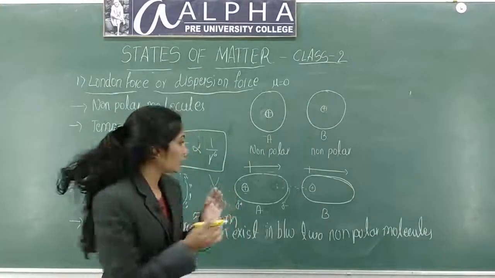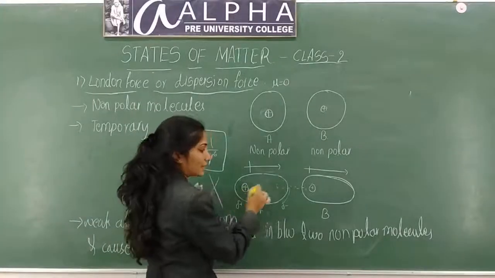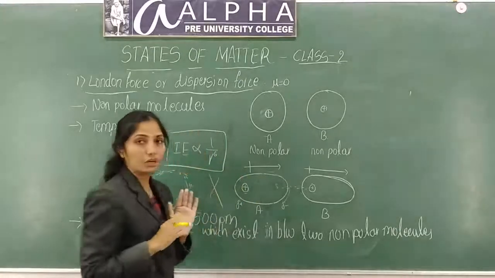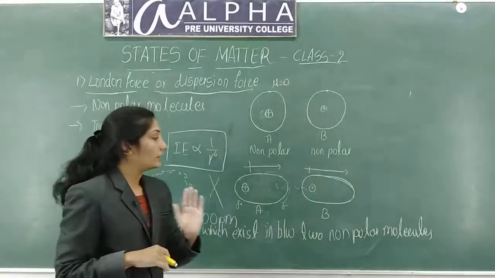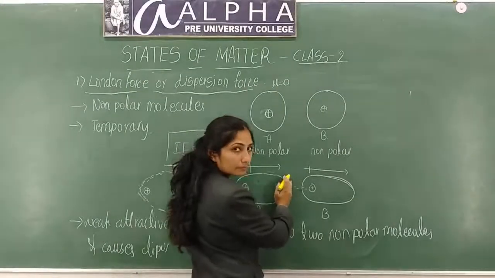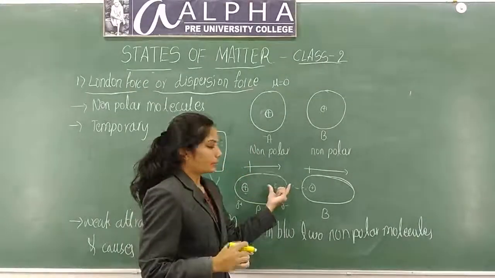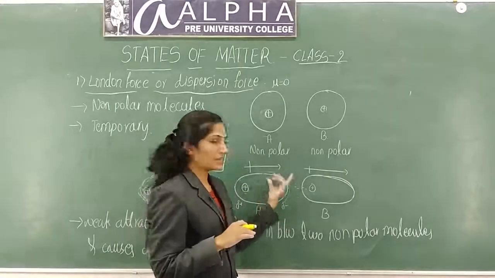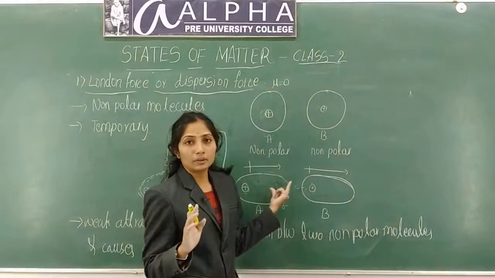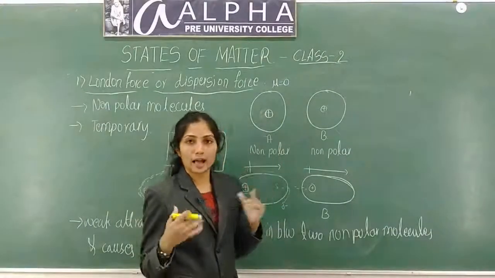Here charge separation takes place. This side gets partial negative charge and this side gets partial positive charge. Now I have induced dipole in this molecule. Due to some condition it will change, so it is a temporary force. This is not permanent. That molecule can become non-polar again.